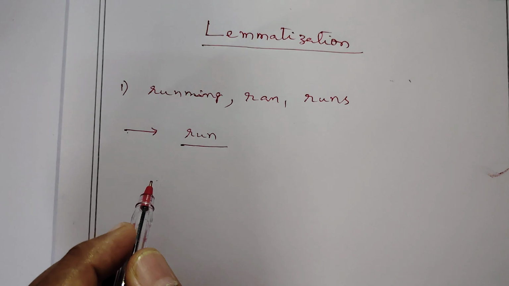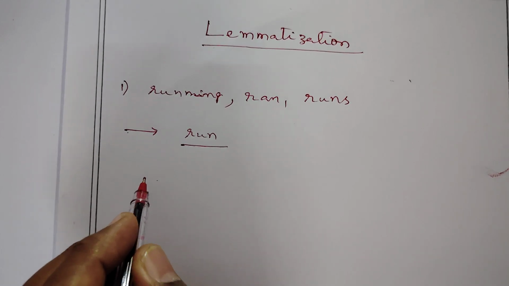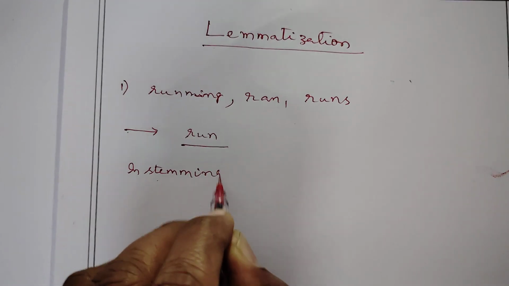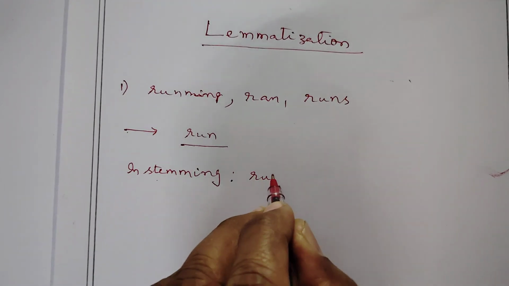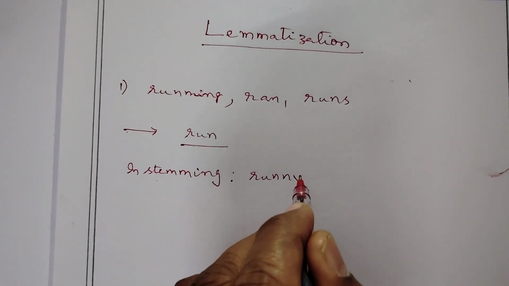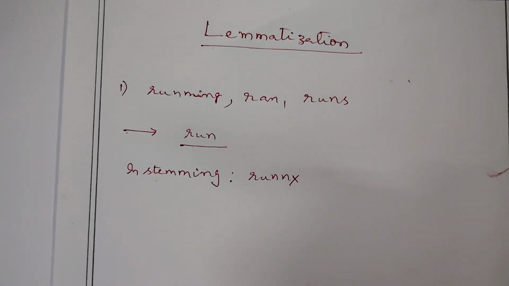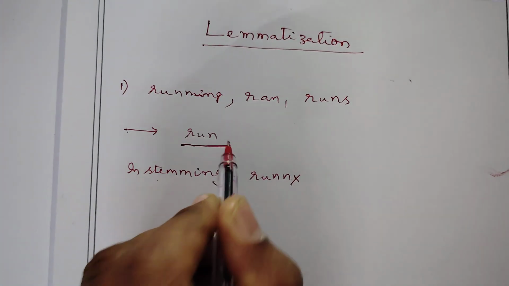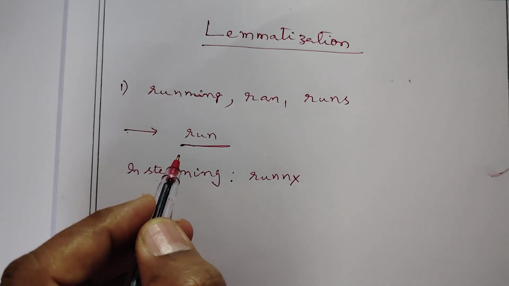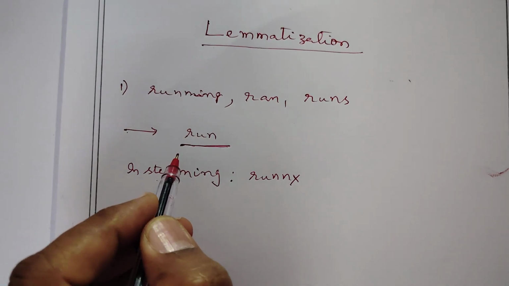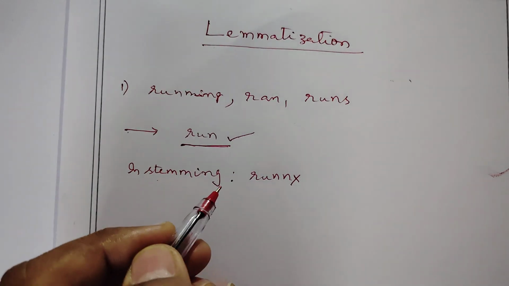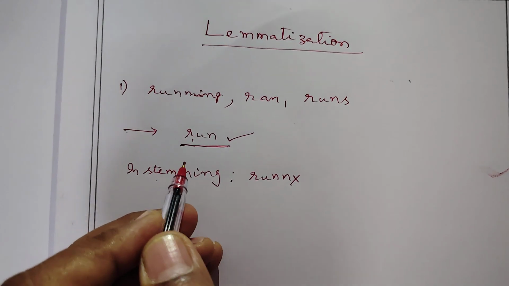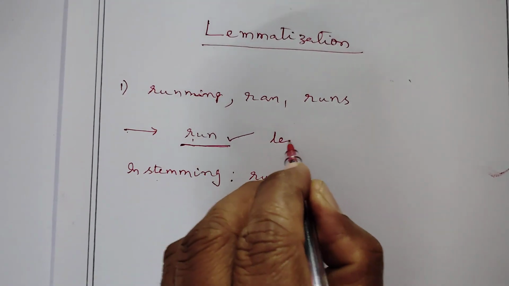As in the stemming process, the word becomes RUNN, which is not a valid word in the language. Whereas in the case of lemmatization, valid words of the language will be obtained after lemmatization. This valid word should be a dictionary form, and the word obtained after lemmatizing is known as the lemma.